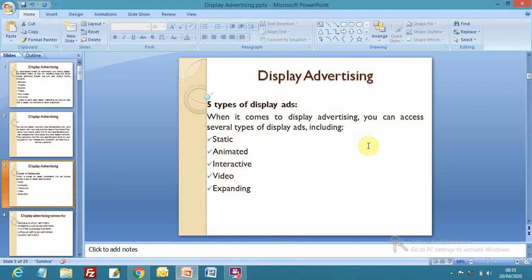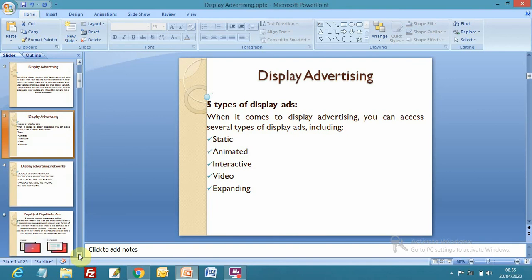So these are normally 5 types of display advertising. Images and text ads are in the category of static display advertising. We can use a text ad also, text written on an image or simply text, which will be in the category of static advertising.